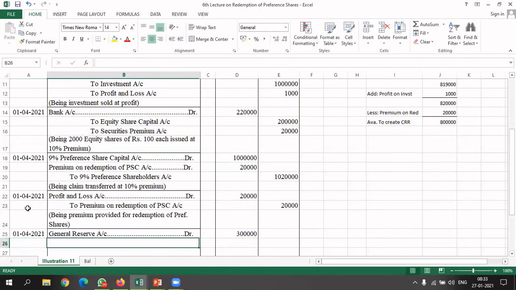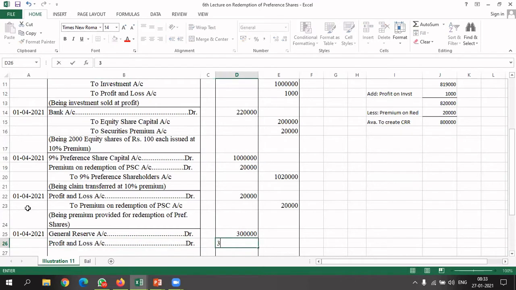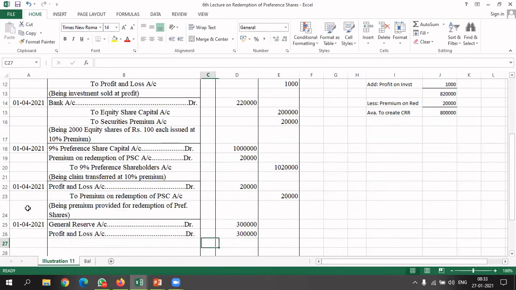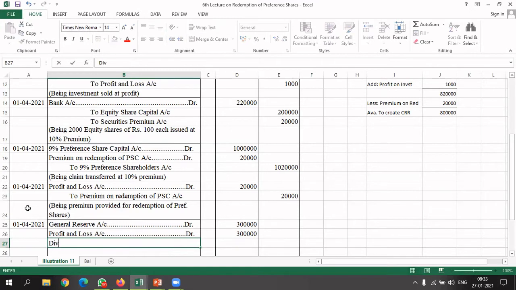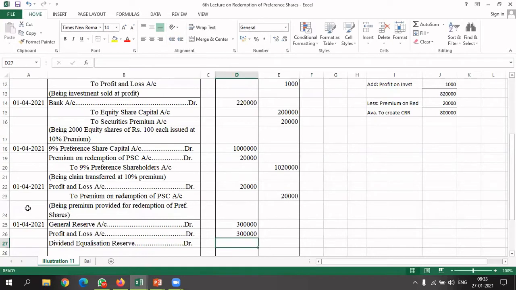In profit and loss account, we now have 3 lakh rupees, because 20,000 out of 3 lakh 20,000 has gone. And dividend equalization reserve account debited, that is 2 lakh rupees.